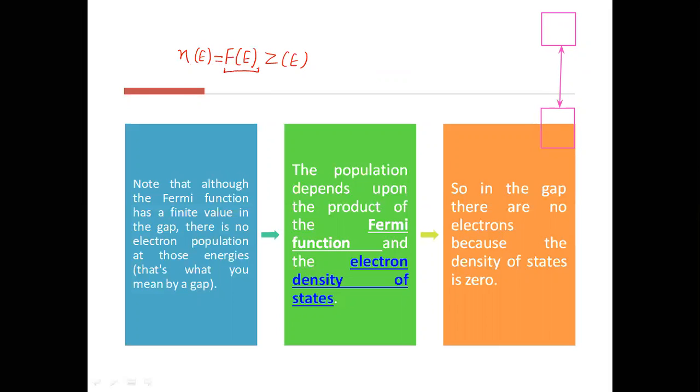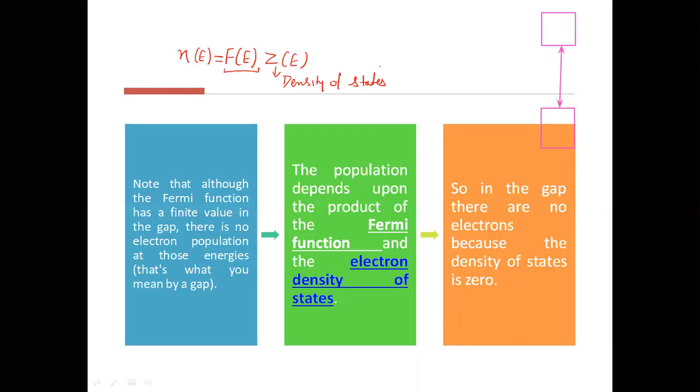One is this Fermi-Dirac function, and second is the density of states. That means how many seats are available, how many energy levels are available, multiplied by the probability that those energy levels are filled. That will give you the density of electrons at any energy level E.